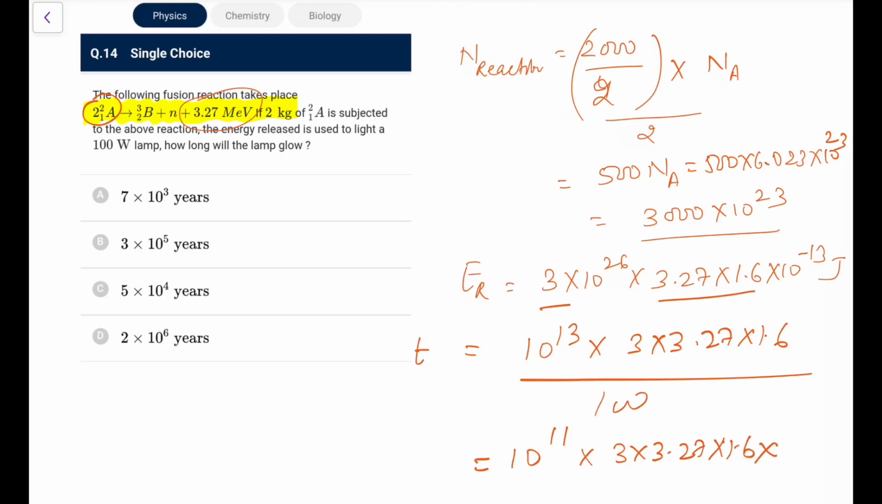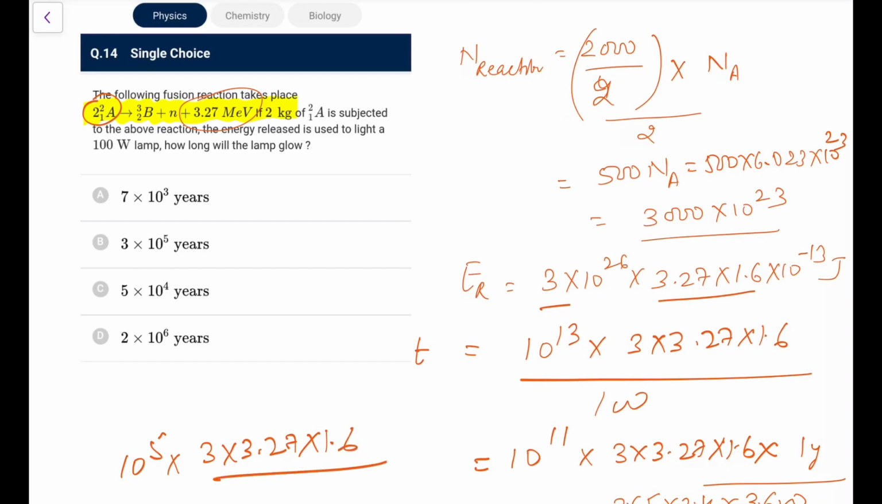And if I have to do it in years, so what we have, 1 year is how many seconds? 365 days into 24 hours, 1 hour has 3600 seconds. So now if I do this, just checking it, these are the powers. If I take the 3 power, it would become 3.6. This will become 24, this will become 3.6, that is 6. So that is 10 to the power 5 into 3 into 3.27 into 1.6 divided by 3.65 into 3.6 into 2.4.